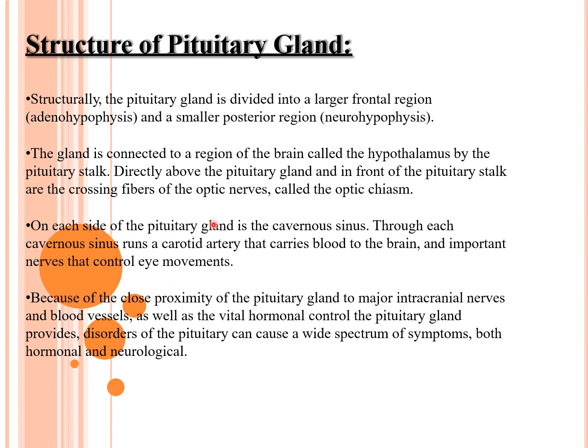On each side of the pituitary gland is the cavernous sinus that we have discussed already, through which runs a carotid artery that carries blood to the brain, and important nerves that control eye movement. Because of the close proximity of the pituitary gland to major intracranial nerves and blood vessels, as well as its vital hormonal control, disorders of the pituitary can cause a wide spectrum of symptoms, both hormonal and neurological.